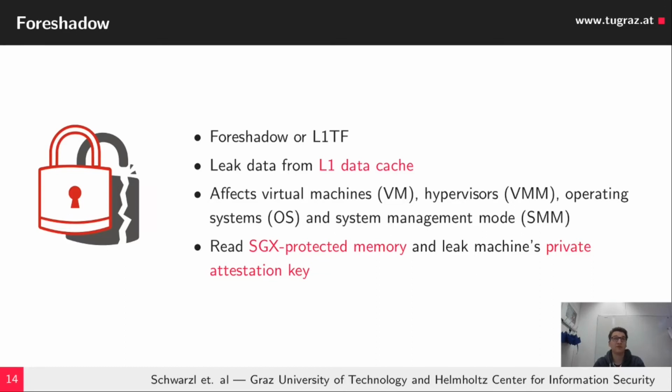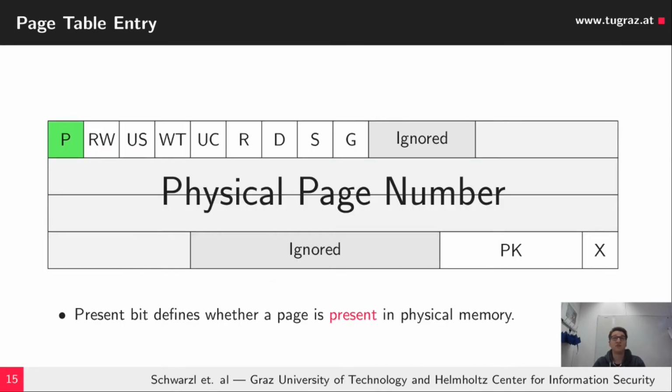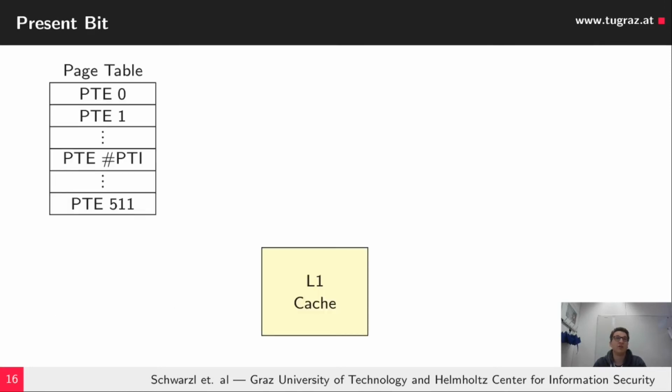The root cause of this Foreshadow attack is located within a page table entry. The present bit of a page defines whether a page is present in physical memory or not. So if, for instance, a virtual machine, or also a malicious user space application, is able to modify its page table entries, it could try to clear the present bit of the page table entry. The thing with L1TF, the L1 Terminal Fault, is as follows.